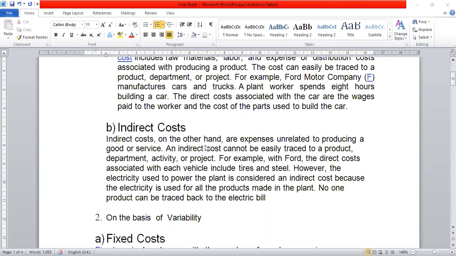That is also considered as indirect material. It is not the main material for the production. Okay. Number two is indirect labor. That I have already explained. Warehouse keeper salary, right?